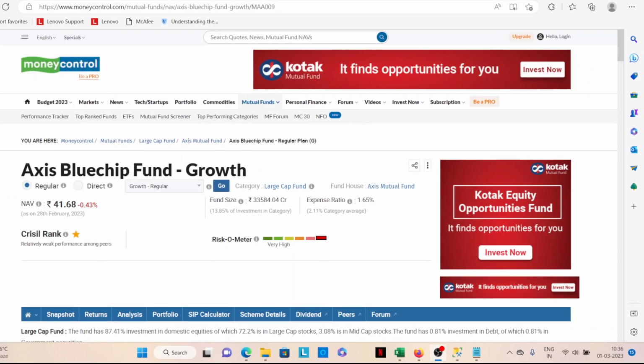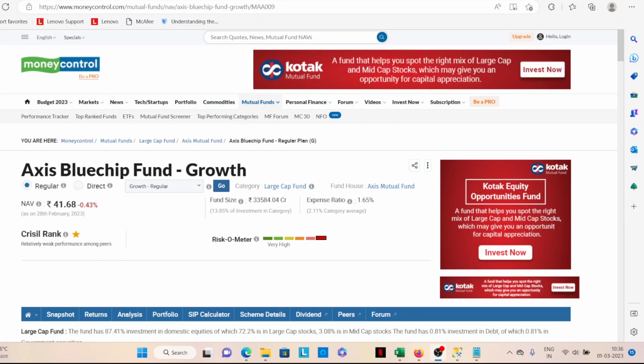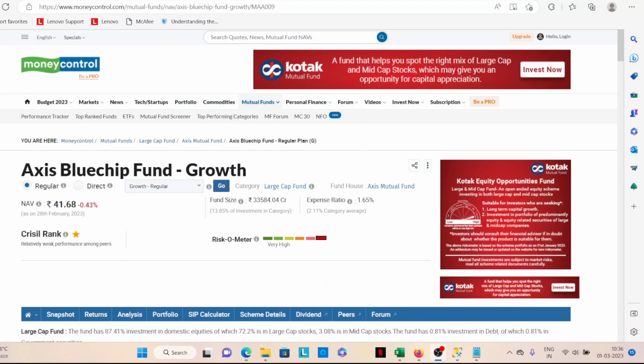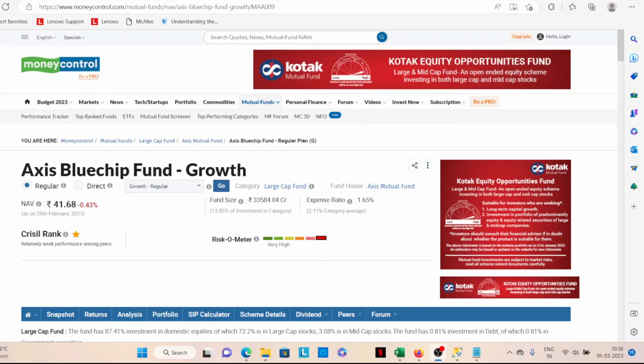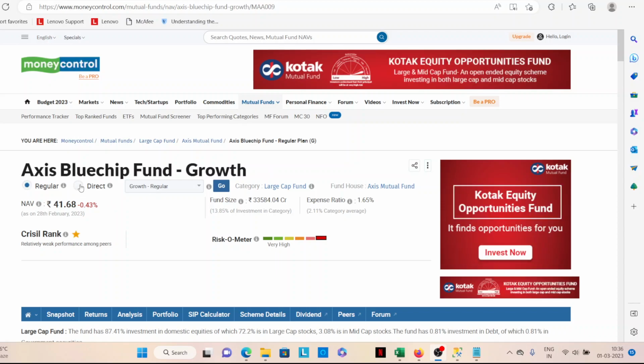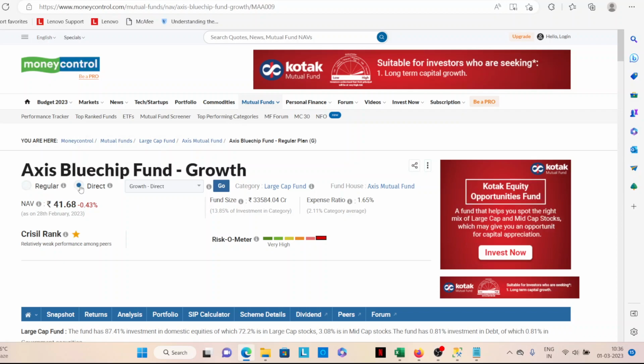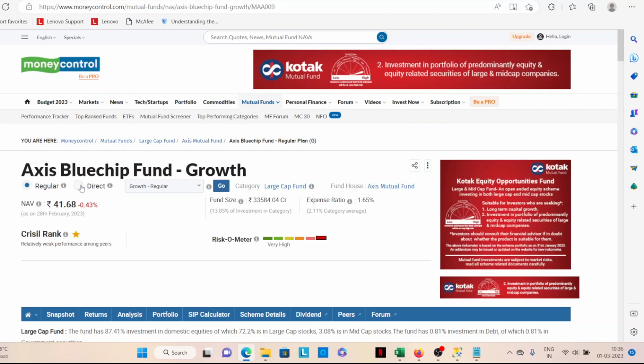But one thing before, if you're a new beginner in the stock market, what should be the most important criteria apart from the fund selection? Since I'm here, I just want to show. Look at this one, direct, this is very important. Direct expense ratio is different from the regular expense ratio. So that's the one thing.